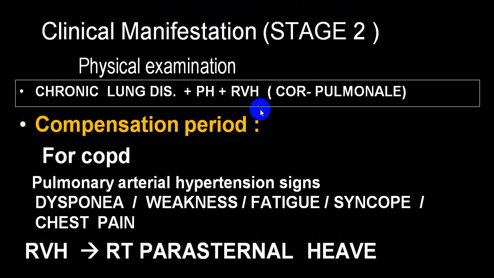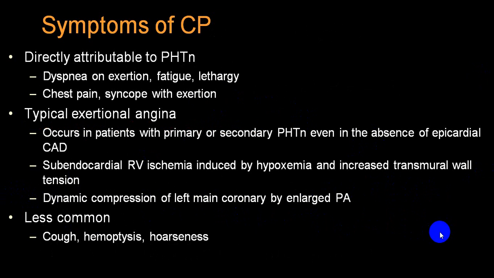There is a chronic lung disease, clinical evidence of chronic pulmonary disease or chest wall deformities, etc., with pulmonary hypertension in the form of a loud P2, right ventricular hypertrophy in the form of a right ventricular parasternal heave. So these will be the common symptoms. The person will have persistent dyspnea, weakness, fatigue. Sometimes a person with severe pulmonary hypertension can have syncopal episodes, chest pain. So these will be some of the symptoms and signs. You try to look for that.